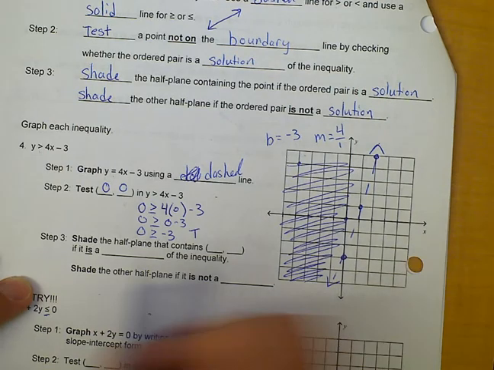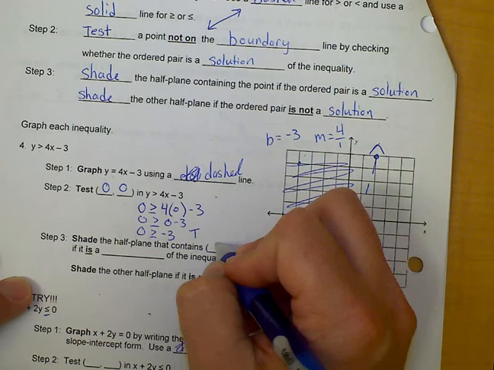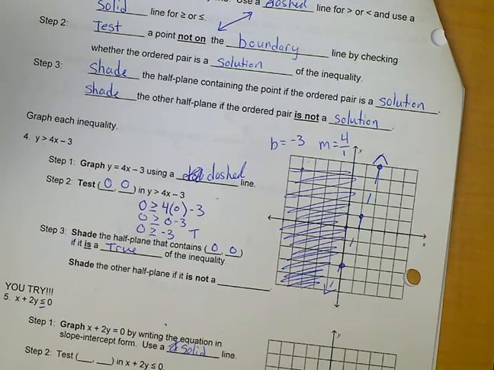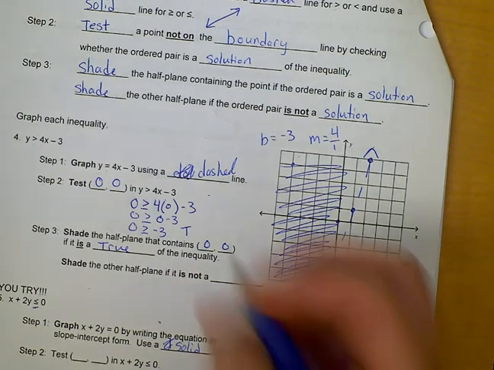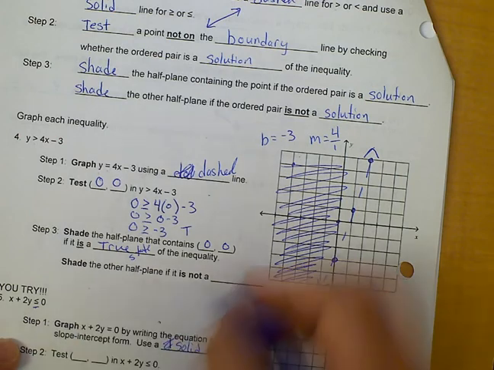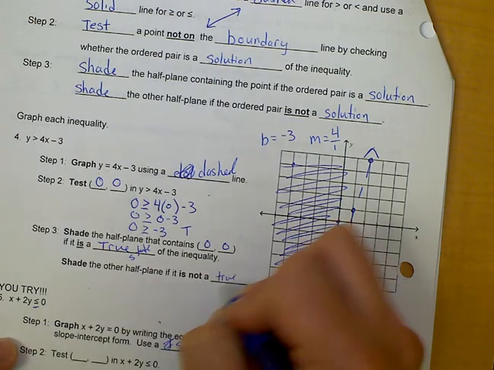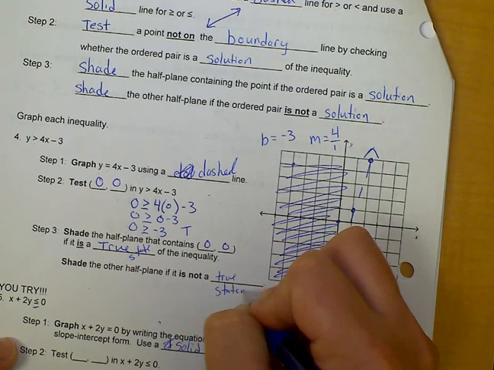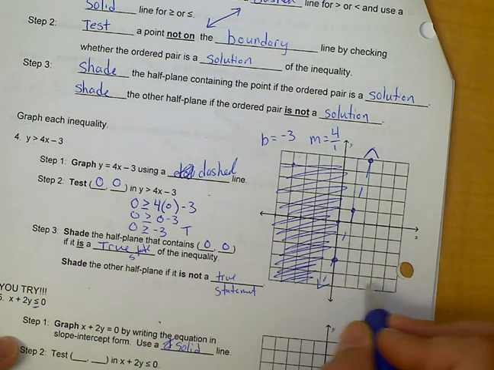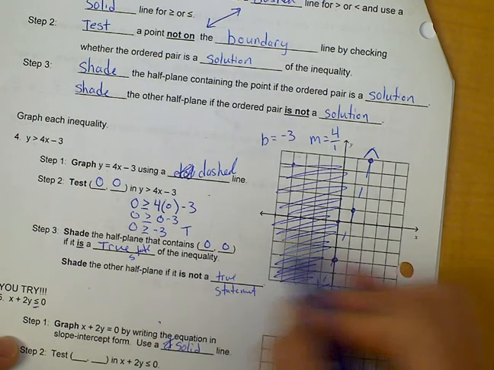Shade the half plane that contains 0, 0 if it is a true statement. Shade the other half if it is not a true statement. So let's say I did that and I got a false. That means I would shade this whole side. But since it was true, I shaded this side. We got a few more examples for you guys. I want you guys to try those, but I'm going to do this one actually.